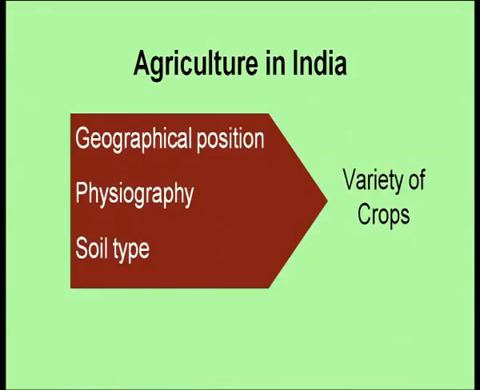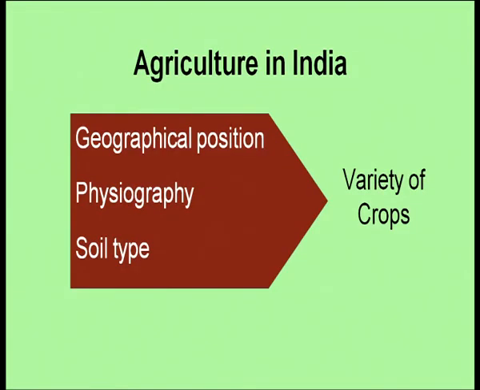Another important factor that is responsible for this variety of crops is physiography. We have plains, we have plateaus, we have mountains, we have coastal plains, and we have hills also. So, all these different types of physiographic features help us in growing variety of crops that we have in our country. Then a different kind of soil type that we have.